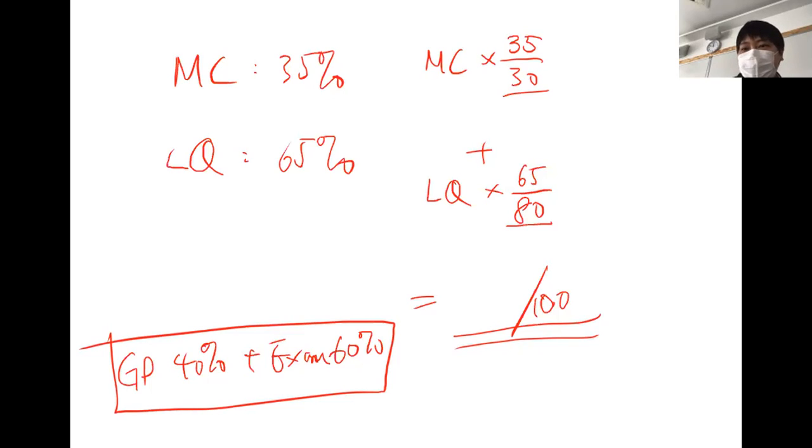And what would be the grade when you have the A, B, C, D, E grade in your report cards? The grades would be like this.